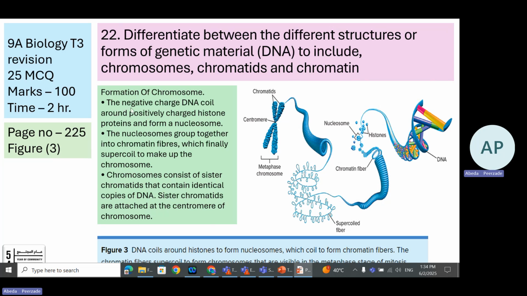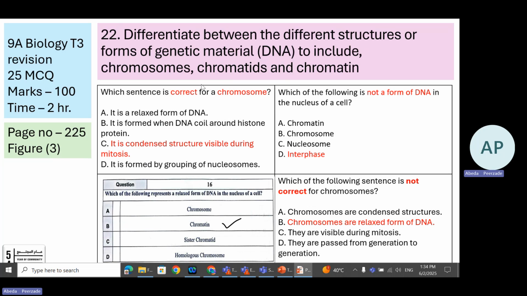The formation of chromosome: the negatively charged DNA coils around the positively charged histone protein. So DNA and histone together make the nucleosome. The nucleosomes group together into chromatin fiber, which finally supercoils to make the chromosome. Chromosomes consist of sister chromatids. They are identical or similar copies of DNA. Sister chromatids are attached in the center by the structure centromere.